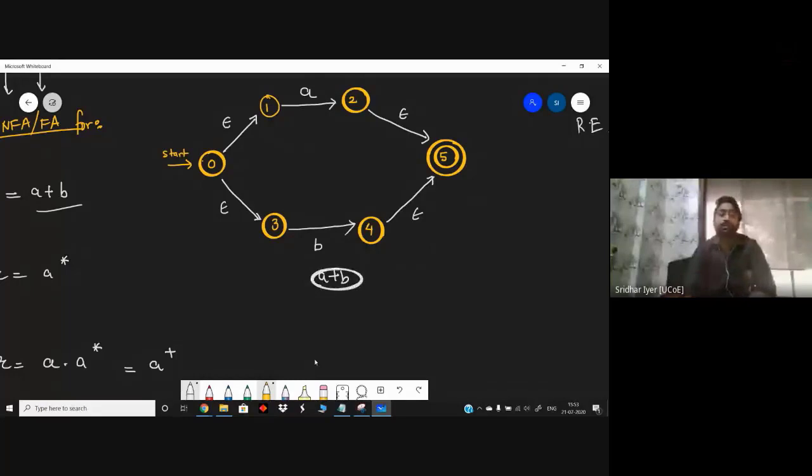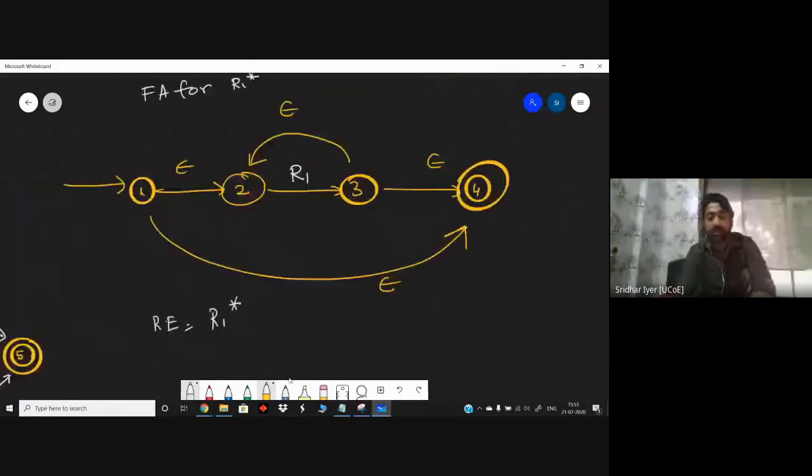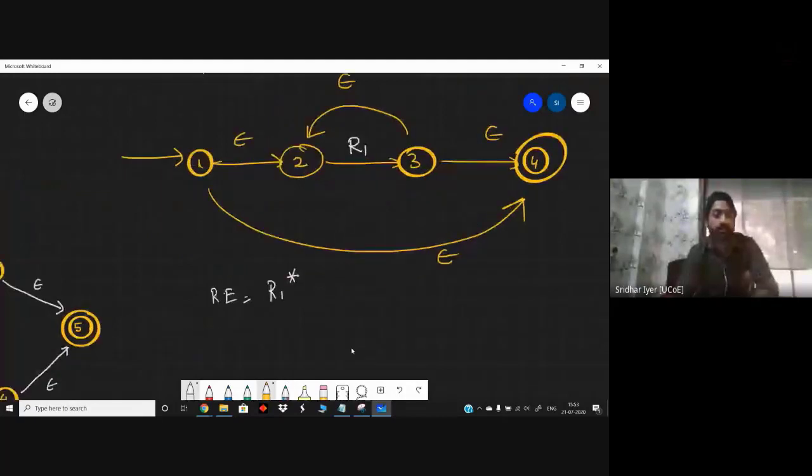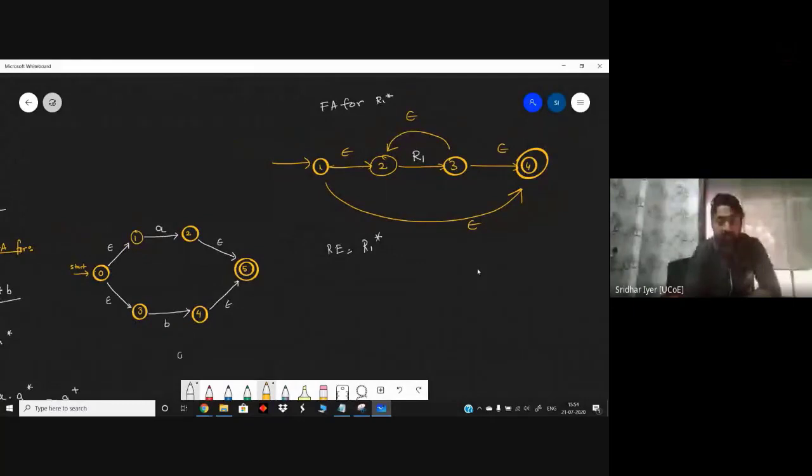But what about A plus B closure? How will we convert this into an A plus B closure type of problem? We saw what exactly a closure is, but can you convert this particular diagram into A plus B closure? Yes or no? It is very simple. Think of it, compare this diagram with this diagram, and then you will come to know what exactly I'm asking about. This is A plus B. The left hand side diagram is A plus B, and this diagram is R1 star. So now just assume that this A plus B is nothing but R1.